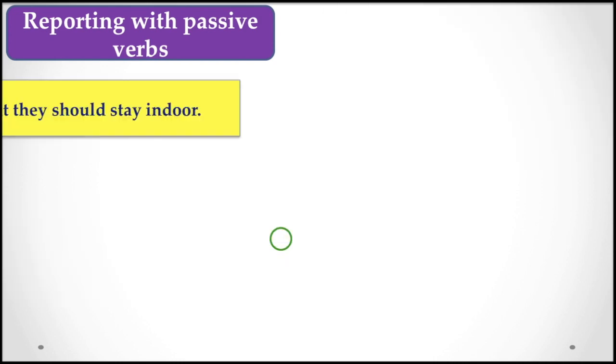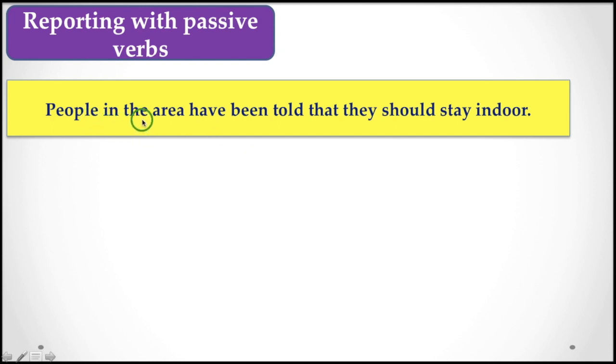Let's see here. People in the area have been told that they should stay indoors. Look at the sentence here. What do we find? Something is told. That means you are requested or ordered that people should stay indoors. So instead of saying that you are ordered to stay indoors, we can say the people in the area have been told. This is again a passive voice construction.